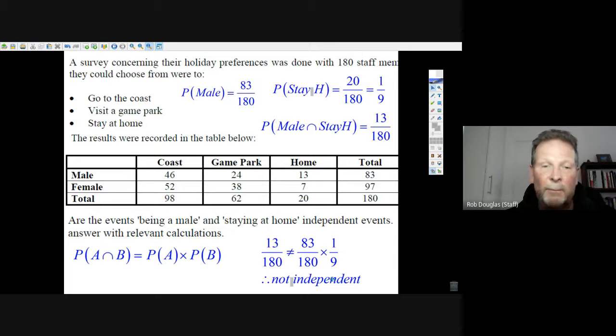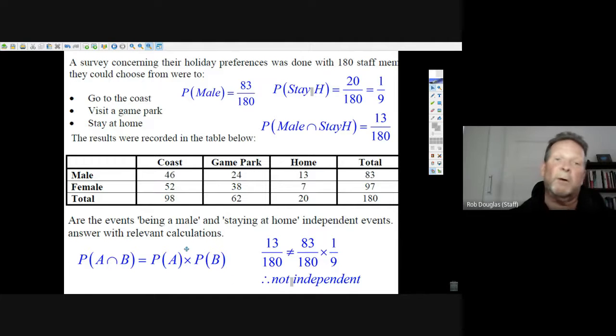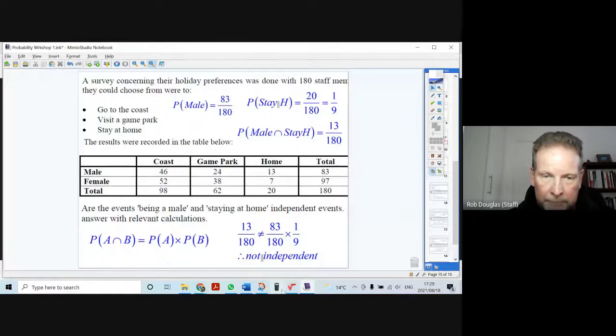So it's not independent. If they ever say, see if they're independent, always write down this formula, memorize this formula, and then just stick in the fractions and see if it's true. That's how you do a question like that. Okay.